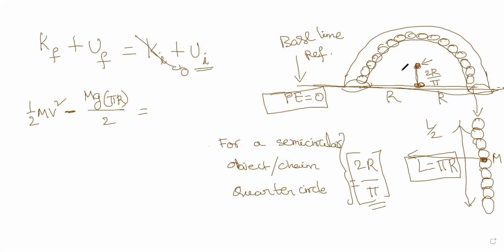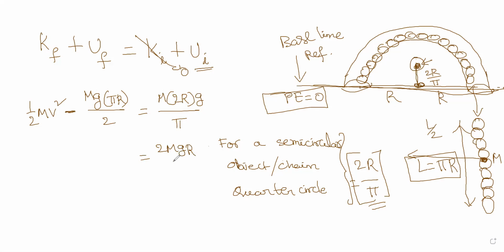Now you know the height. What is the mass of the chain? As simple as that. This mass lies at this height. You know the height, you know the mass. So it is simply m into 2r into g, whole divided by pi: 2mgr by pi. I told you this earlier for the quarter chain.